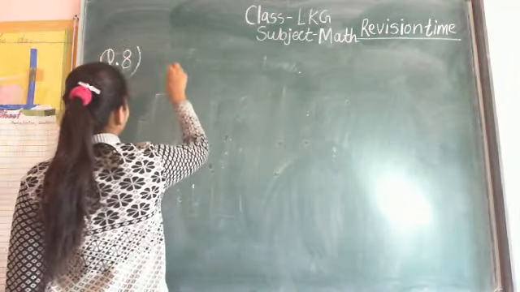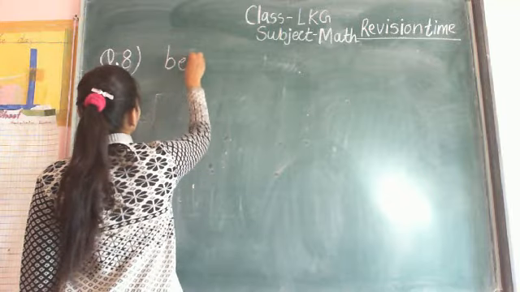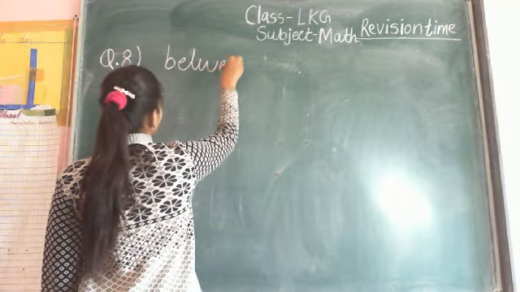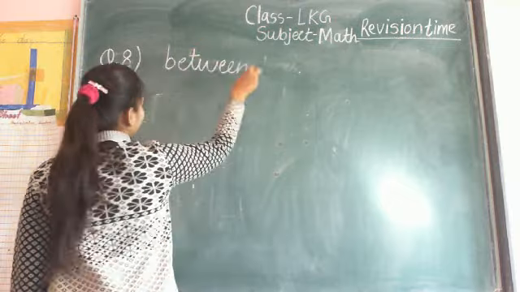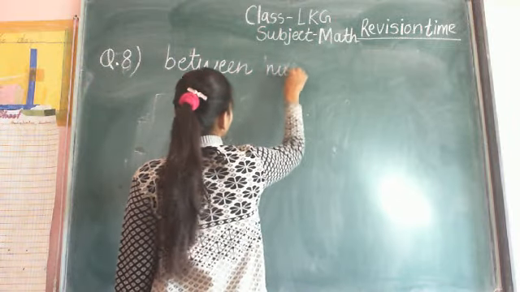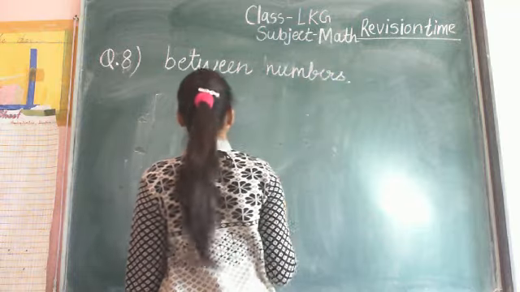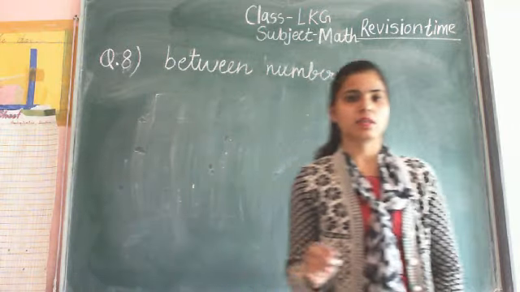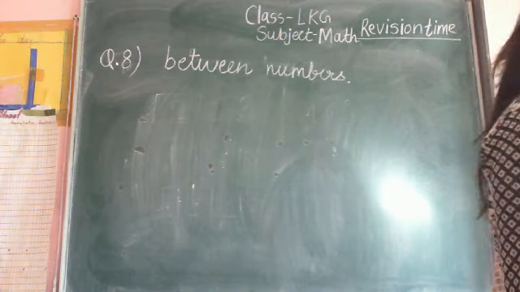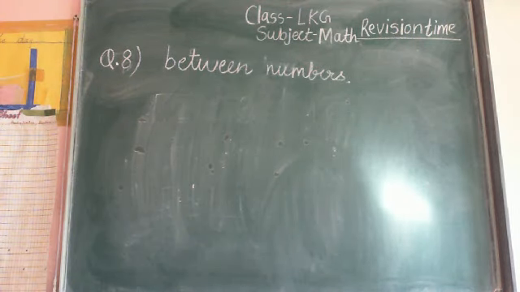Question 8 is between numbers. Write it fast. The heading is between numbers, and start the examples.